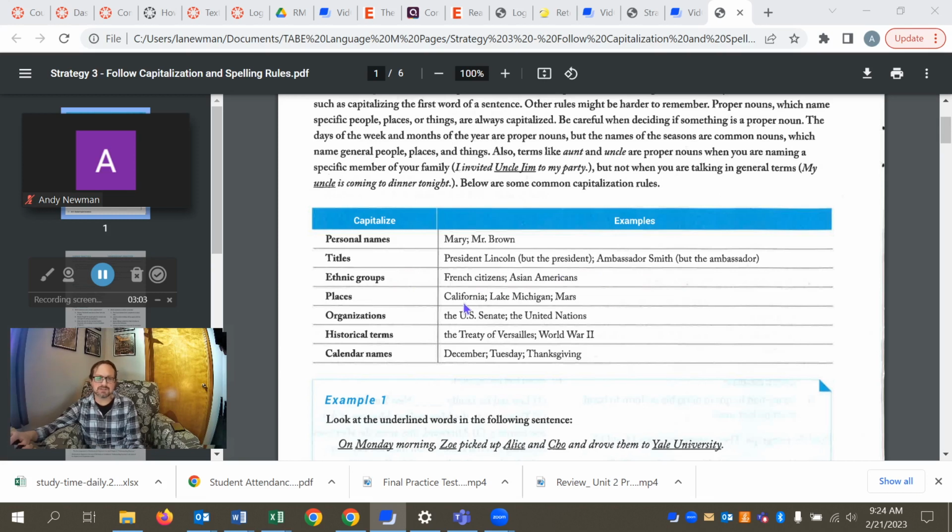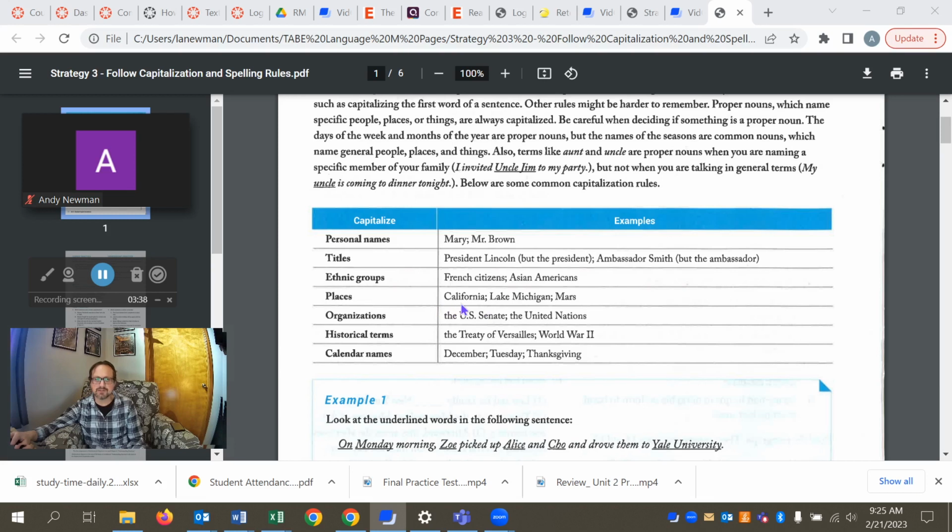Okay, ethnic groups. French citizens, we capitalize French because it's part of a nationality, but not the citizens. But check out Asian Americans. The reason we capitalize both words here is that both do refer to sort of a region or national group. Citizen is just a common noun. If I said the French people, people would be lowercase. But if I said French Americans, then like in Asian Americans, we would have to capitalize the second word.